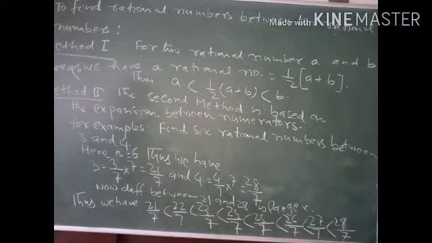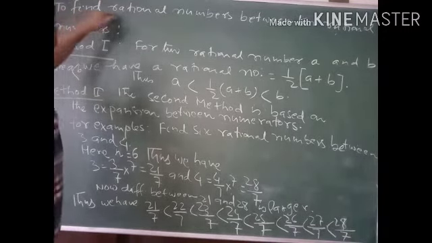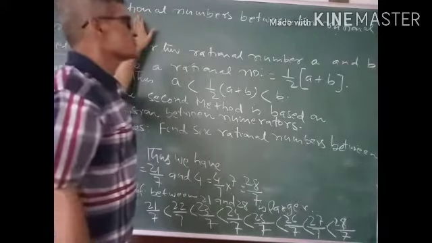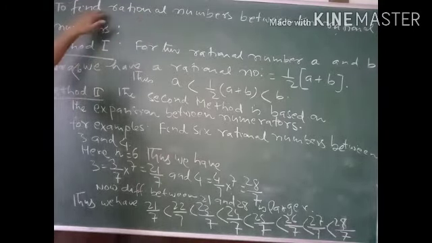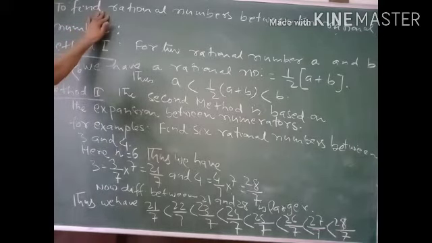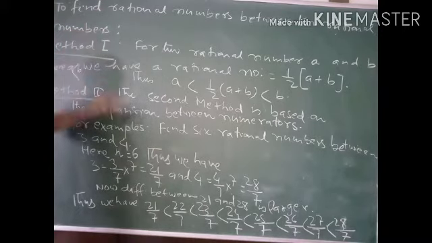Now another topic in rational numbers is to find rational numbers between two rational numbers. This is a very important thing of exercise 1, to find out the rational number between two rational numbers. You have done it in lower class, in class 8 also.